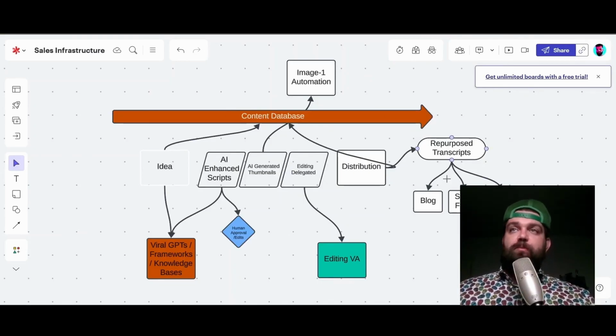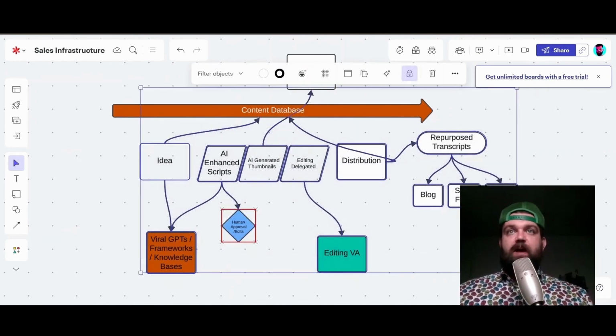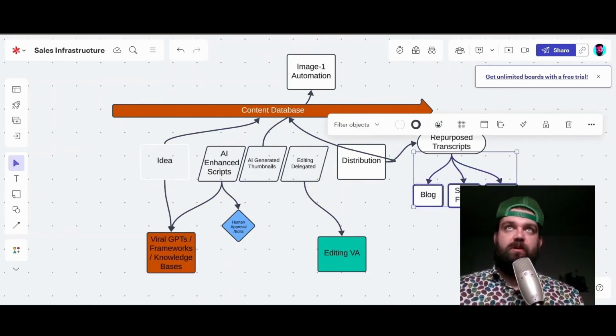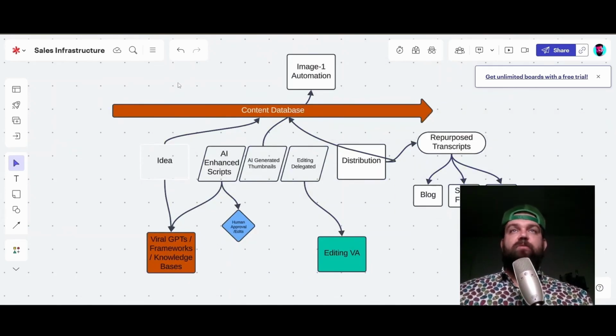And we can also repurpose those transcripts and send them into AI agents or other GPTs that are trained on frameworks and knowledge bases specifically for blog posts, specifically for short form or YouTube shorts or reels, specifically for tweets or threads. And that winning idea, that winning piece of content, that winning transcript will ultimately win on other platforms as well. And so that's the content infrastructure that we've actually implemented with real tangible AI agents built in a back end.